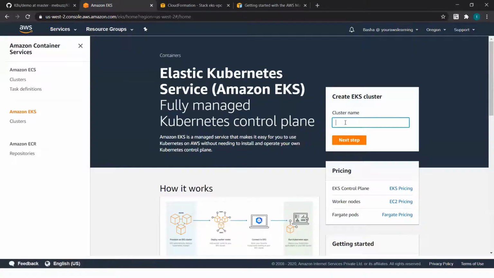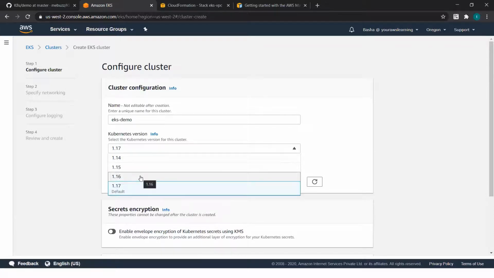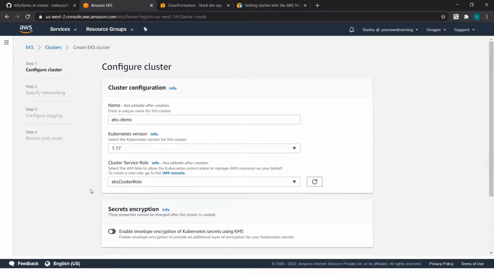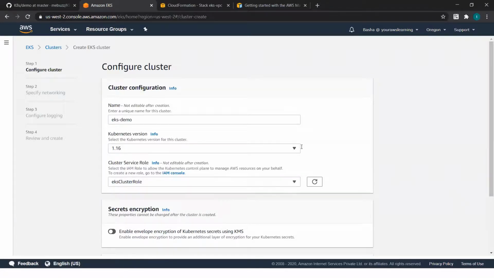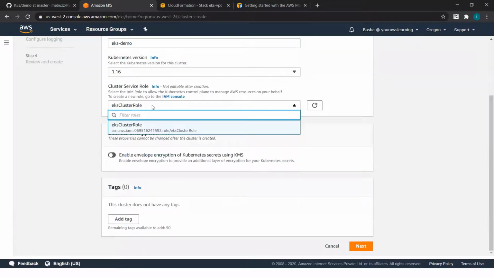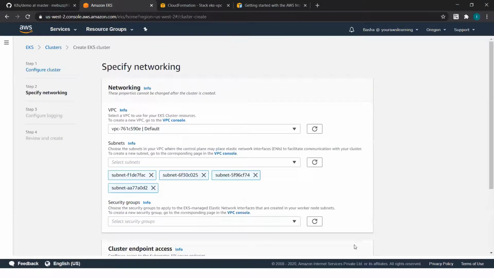So I'll say the name of my cluster is EKS demo. Next. And here you get to choose what version of Kubernetes you want to spin up. The reason this is important is that if you have an existing EKS cluster, it becomes important for you to migrate to the same version by the method of lift and shift. If you're running on version 1.16, you can lift and shift the entire cluster on 1.16. This is the role which I created in step 1. I'm going to use the same EKS cluster role. I'll just click on next.